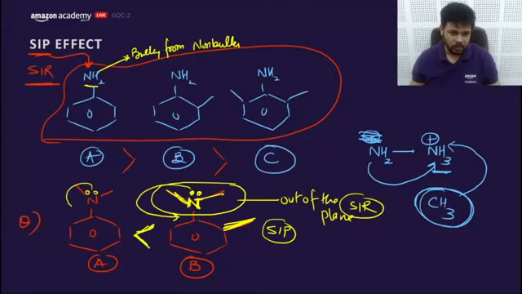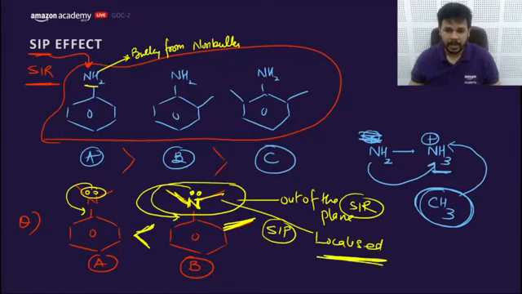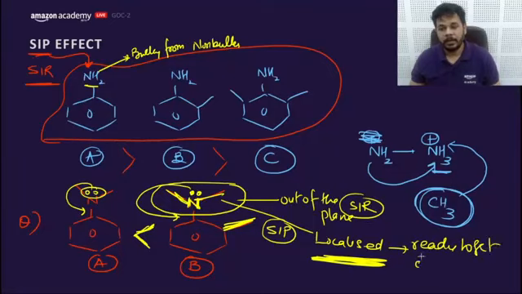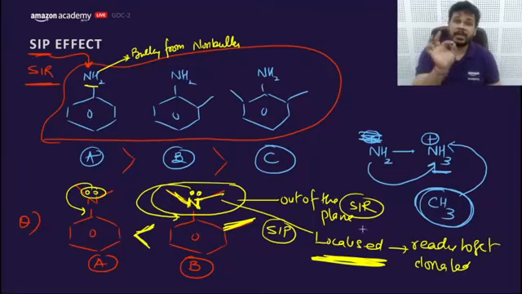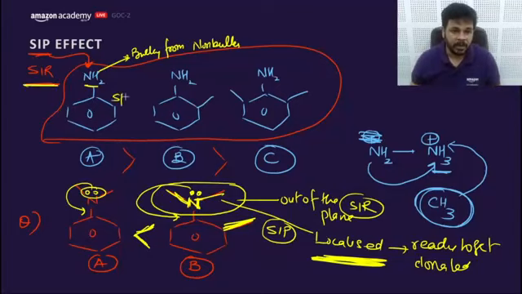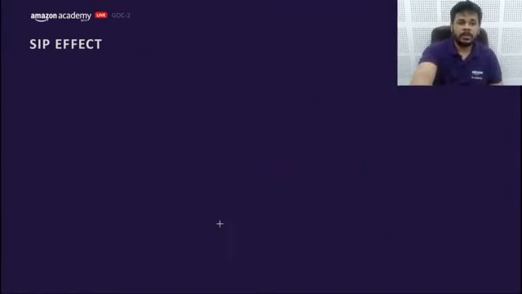That means this lone pair is somewhat localized, and a localized lone pair is ready to get donated. That means SIR can increase acidic as well as basic strength. Getting my point? So here this is the SIP effect and this is the SIR effect.